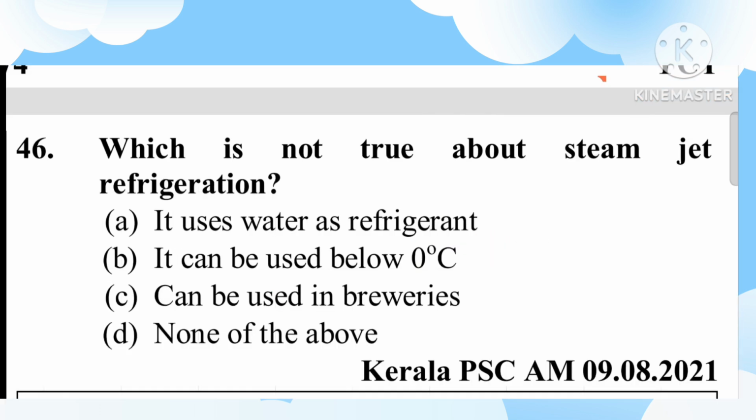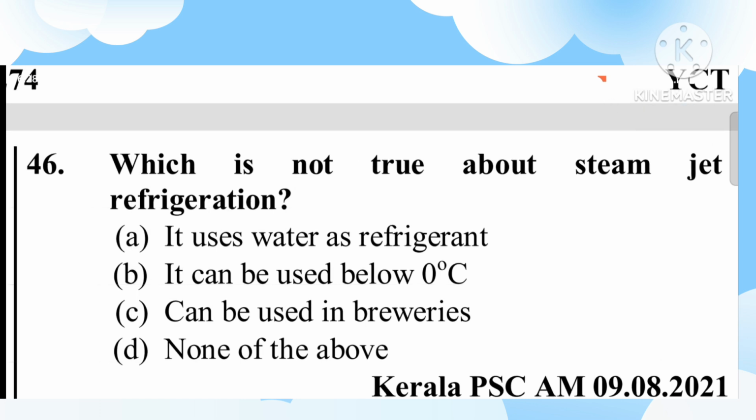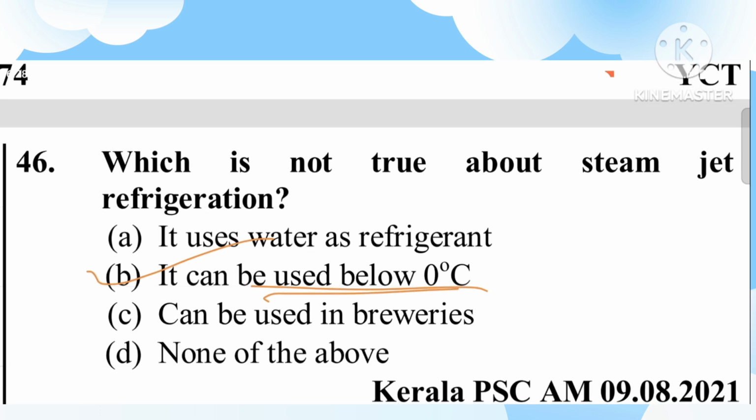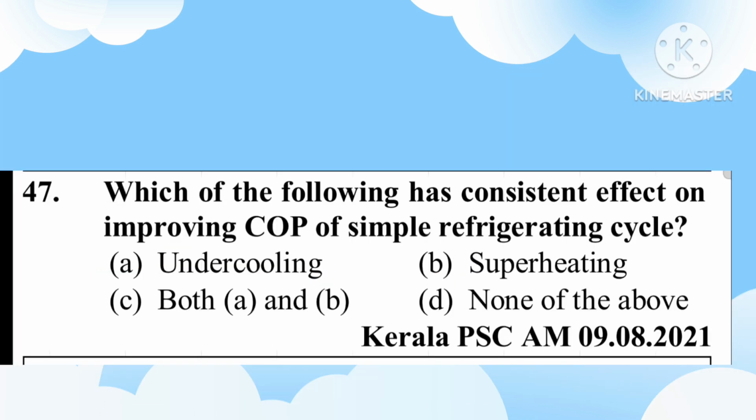Friends, question number 46. Which is not true about steam jet refrigeration? A. It uses water as refrigerant, B. It can be used below 0 degree centigrade, C. It can be used in breweries, D. None of the above. Friends, it cannot be used below 0 degree centigrade. That is not true.